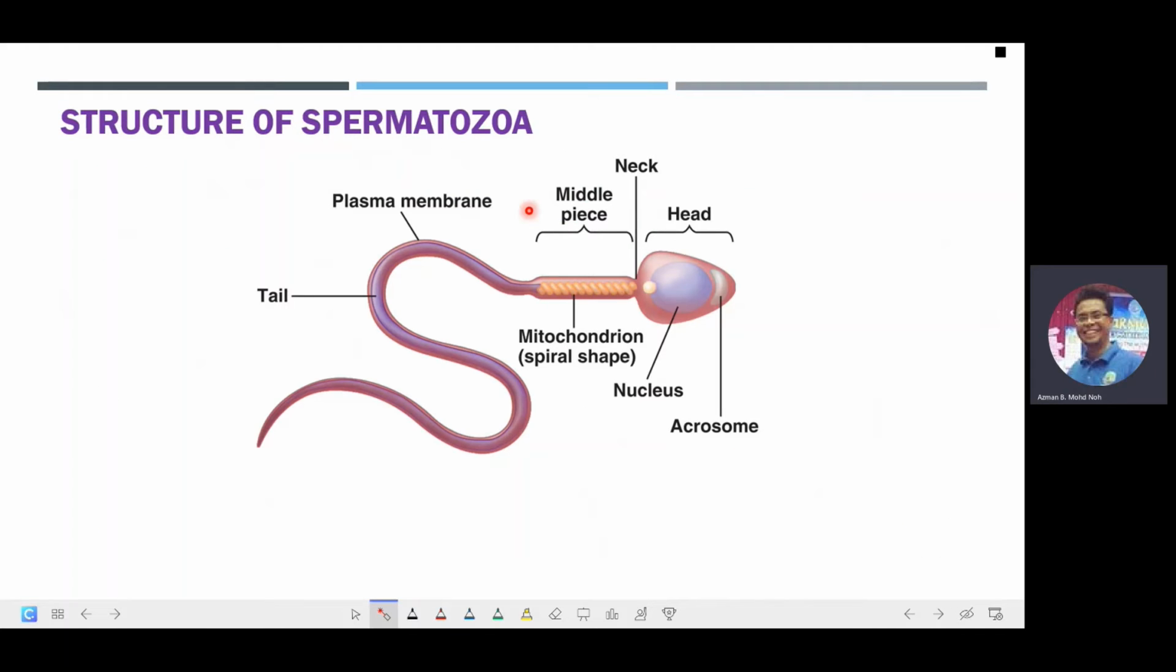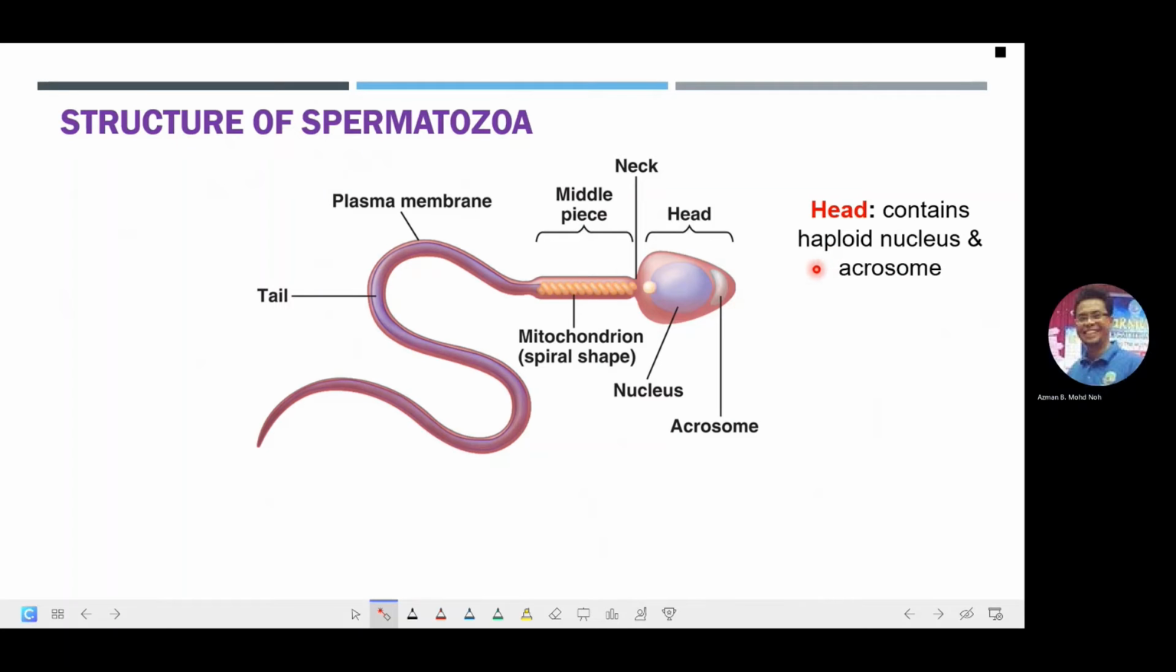We will now focus on the structure of the male gamete, or the spermatozoa. We will start with the structure over here, which is known as the head. And in the head, we can see there will be this nucleus, which is haploid. And so we should know that there will be 23 chromosomes inside this normal nucleus. And also located at the tip of the head will be a structure known as the acrosome.